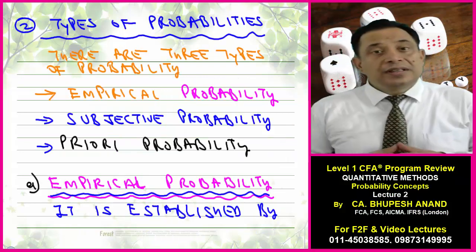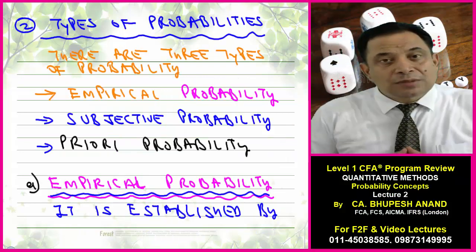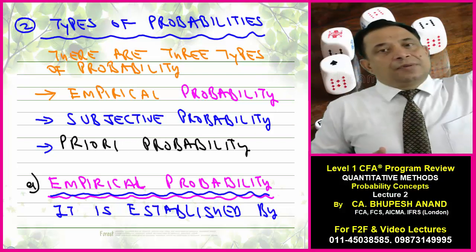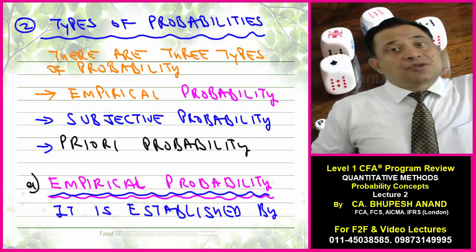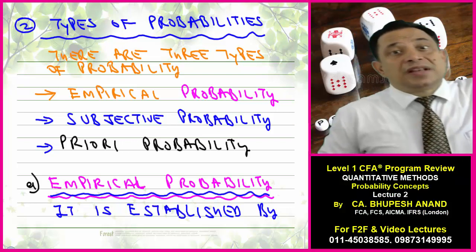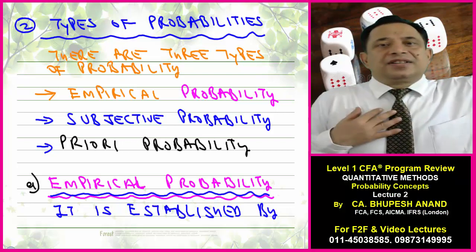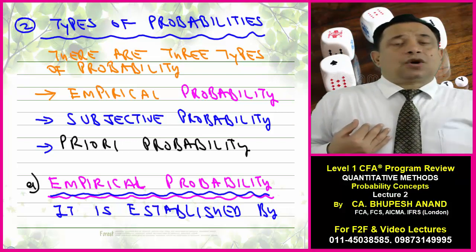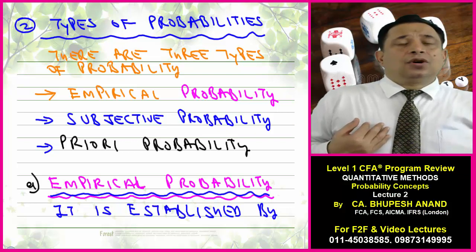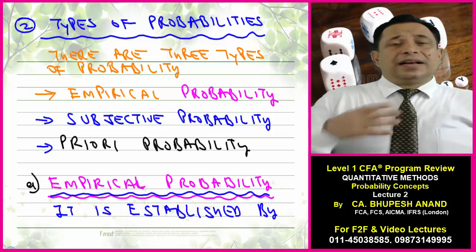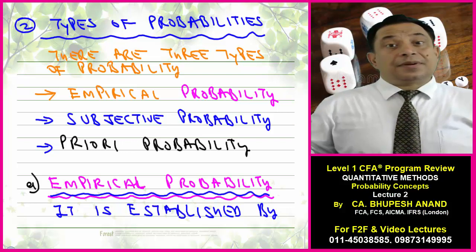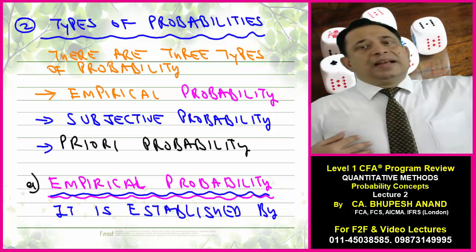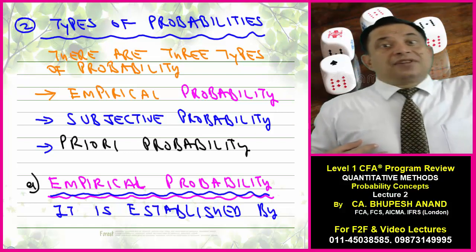So let's move to another point in this learning outcome: what are the different types of probabilities. One is empirical probability, which is based on past information, past history, my past experience. If I say that on the basis of past experience, there is a high probability that commerce students clear the CFA level 1 examination in the first attempt, this is based on my past information, because I have taken so many eligibility tests, and on the basis of that I have concluded it.